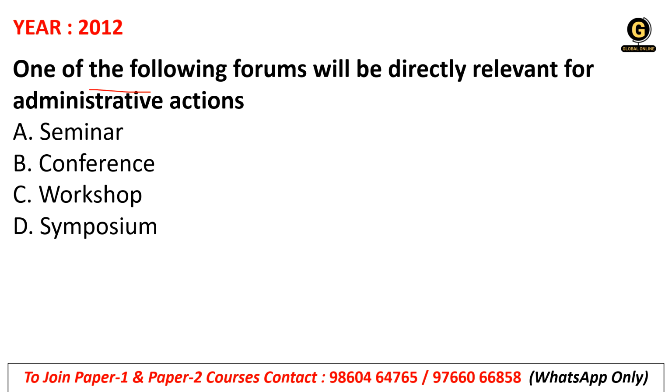So the next question is, which one of the following forums will be directly relevant for administrative actions? A, seminar, B, conference, C, workshop, and D, symposium. Very easy question. Workshop is the correct answer, because it is asking about administrative actions, which means we need to implement and do things practically. Seminar, conference and symposium aim at discussing a particular topic or subject, which is not directly practical. In a workshop we do actions and implement things. That is why option C is correct, as it is asking about the actions.